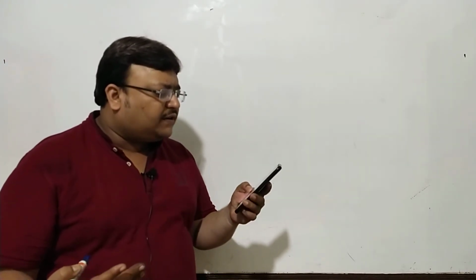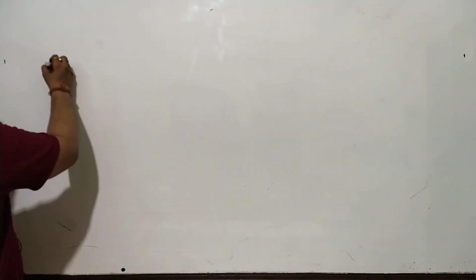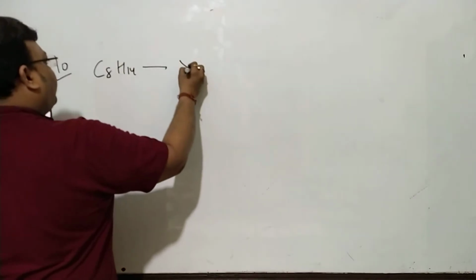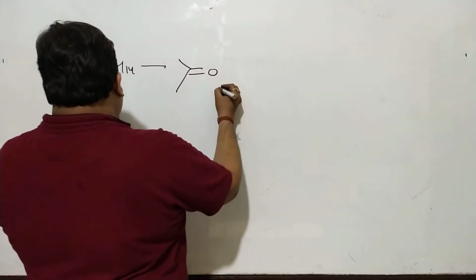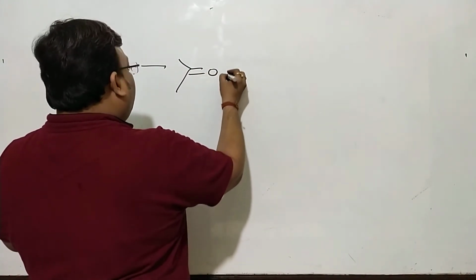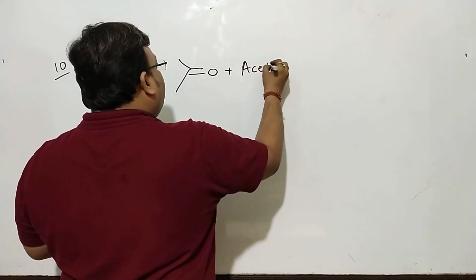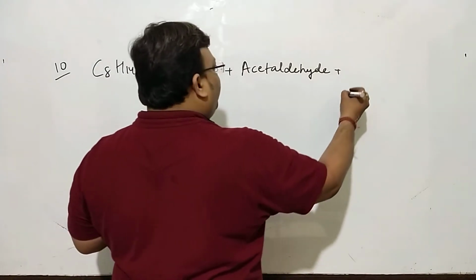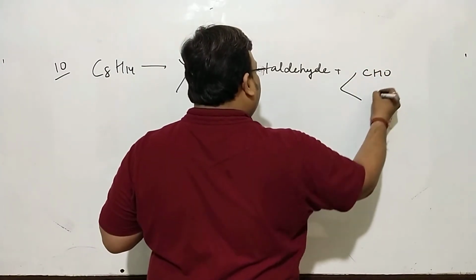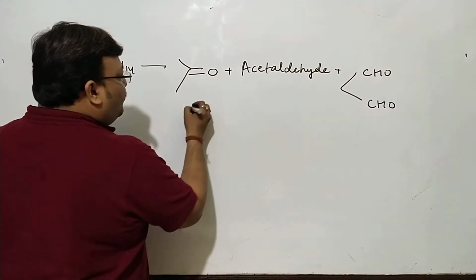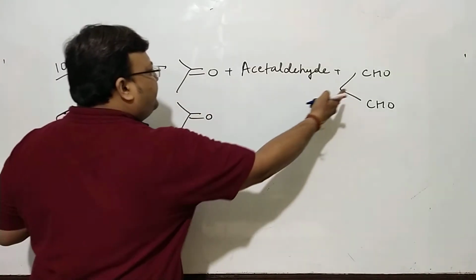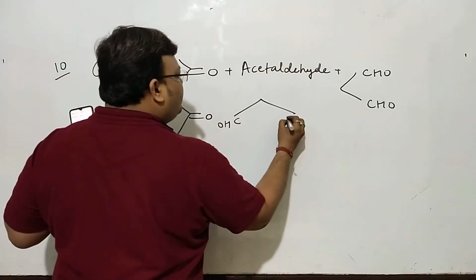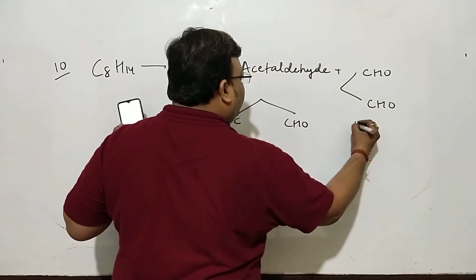Question 10, which is C8H14, giving you acetone, acetaldehyde and propane 1,3-diol. So I write propane 1,3-diol right away in this way. And remember what I told you, you will want to keep this at the center. So maybe you will want to keep CHO this way and acetaldehyde this way.